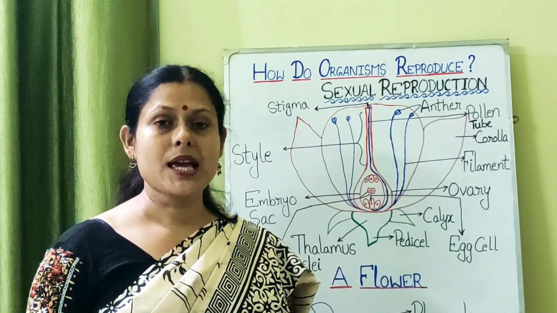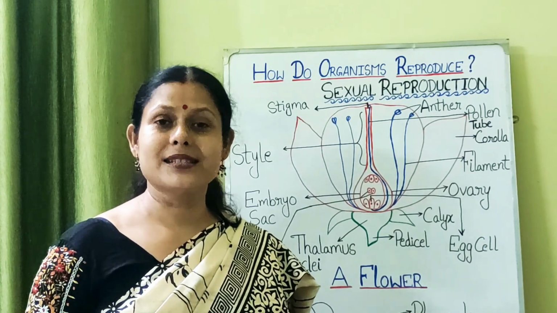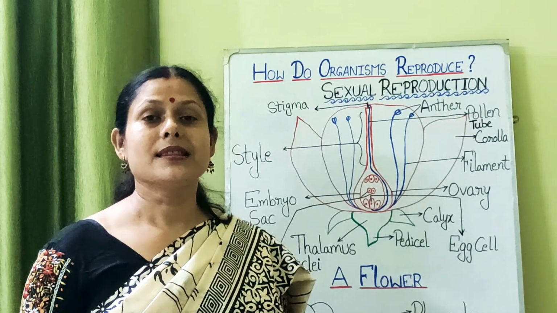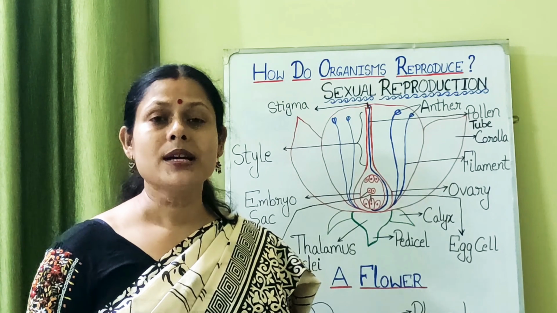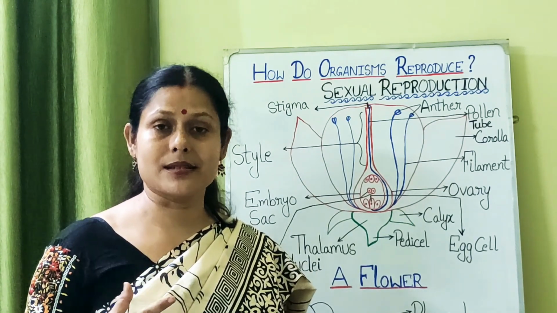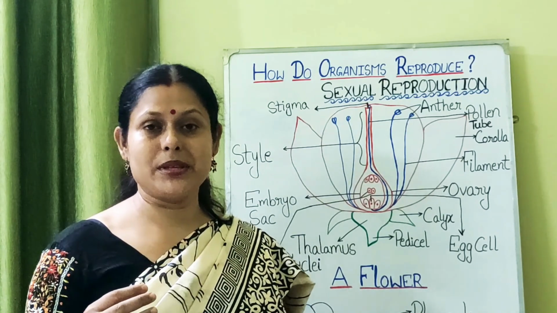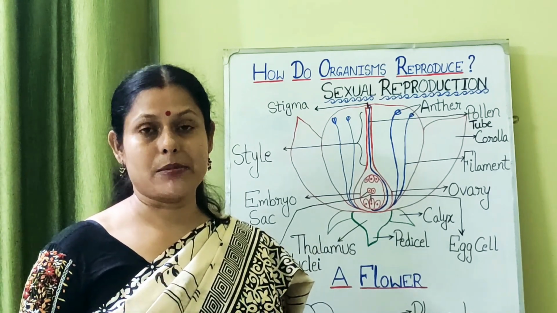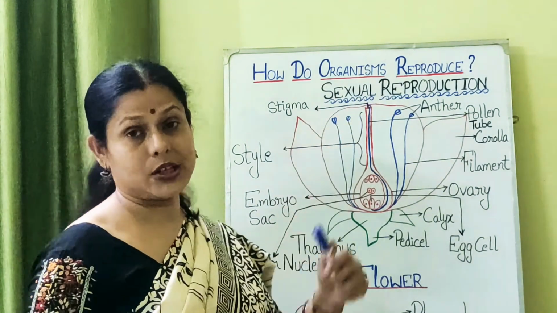Every organism starts its journey with a single cell, isn't it, a zygote. Now this zygote, when it multiplies, forms a mass of cells. Then tissue differentiation starts, and when it is decided which cells of the body or which lineage of cells will be there in the reproductive organs, that will decide the formation of the gametes. Now, that is what is associated with this term of sexual reproduction.